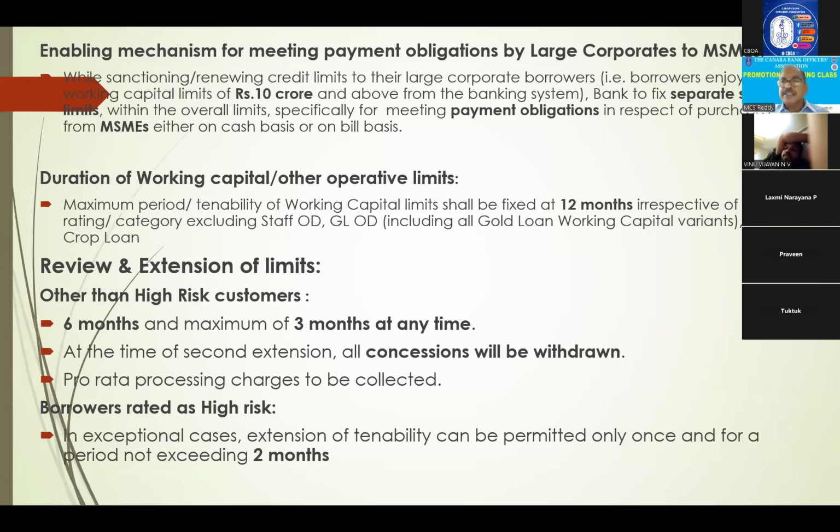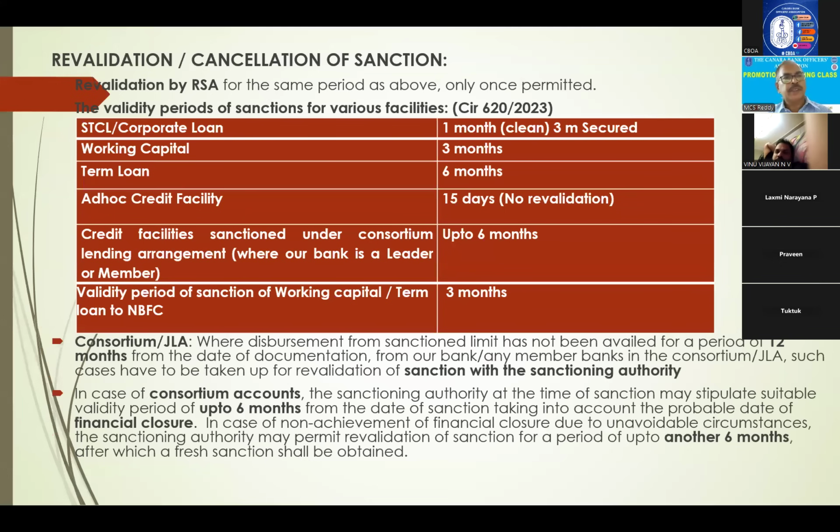If the corporate says, sir, I don't have any small unit supply, if it is evidenced, then you give the full limit, no issue. But if he is taking supplies from small units, in such case you fix a separate sublimit towards repayment to MSEs. This is called enabling mechanism, MSMED Act. Duration of working capital, already 12 months it has come. Extension 2 times, at a time 3 times maximum, up to moderate risk. High risk, it is only 1 time, 2 months only, normal.